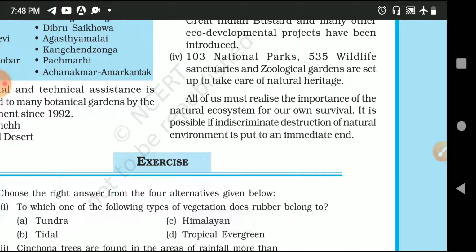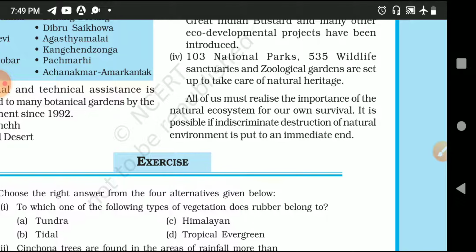All of us must realize the importance of the natural ecosystem for our own survival. It is possible if indiscriminate destruction of natural vegetation is brought to an immediate end. These are the initiatives our government is taking, and our duty is also to safeguard these things.